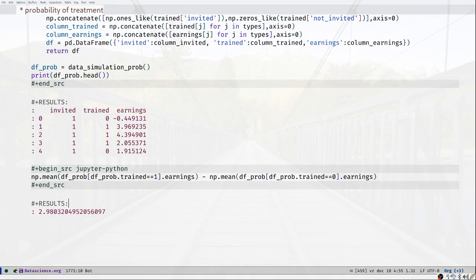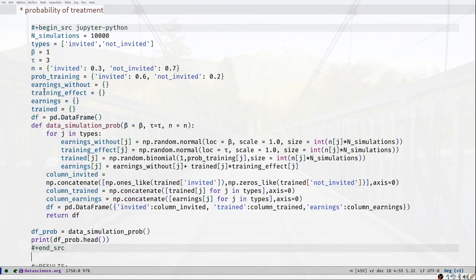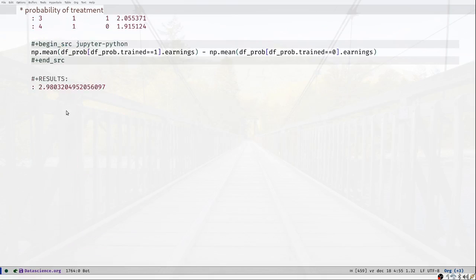Okay, so if we take the difference in these conditional means, so the mean of earnings conditional on being trained minus the mean of earnings conditional on not being trained, we see that indeed we can identify the parameter tau, which is equal to 3. In our own data set we set this to 3, and with this estimator we can indeed recover this effect of 3, the additional expected earnings that you get if you do the training.